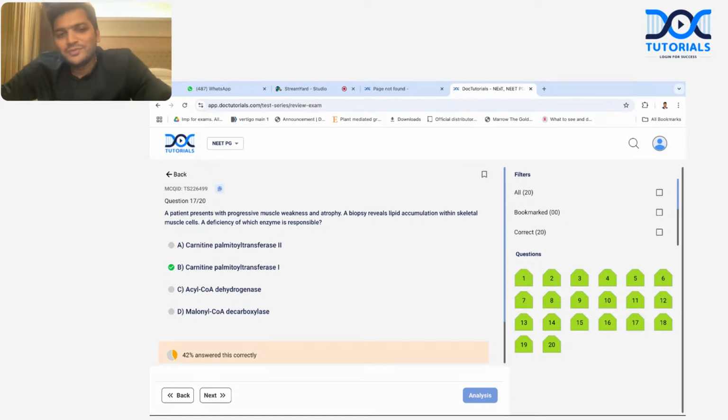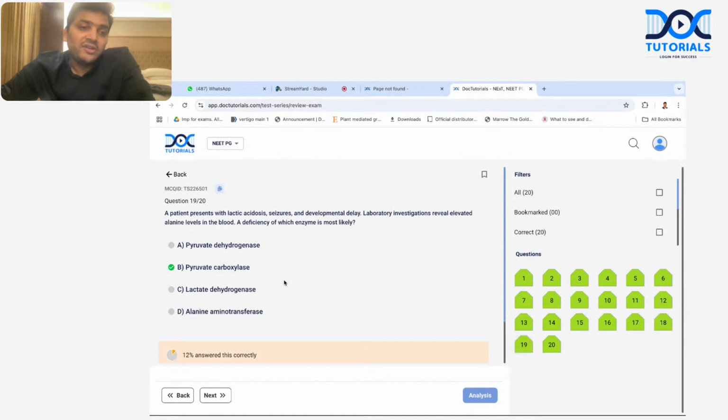CAT 1, CAT 2. Because CAT 1 is the more commonly deficient enzyme, I went with that. I went with CAT 1, not CAT 2, right? Carnitine palmitoyl transferase, the other name we can say is carnitine acyl transferase, that is the same thing. Actually, to transport the palmitic acid, we use carnitine palmitoyl transferase. So that is basically CAT 1, CAT 2. This was a tricky question. This was an easy question. Fava bean leading to hemolysis, it is G6PD deficiency. The patient is not having NADPH.